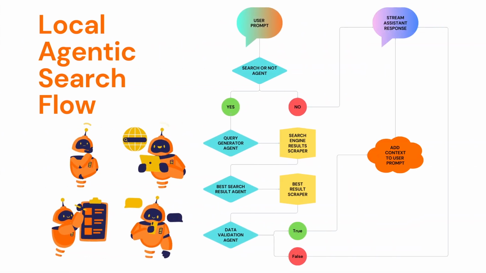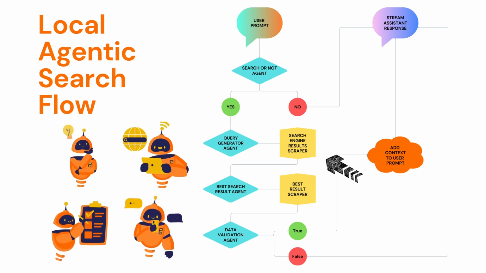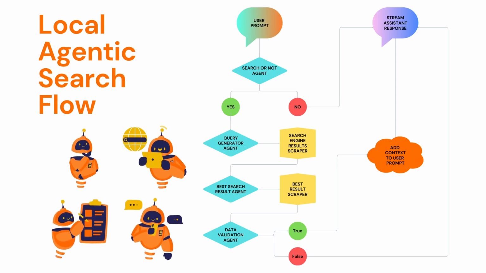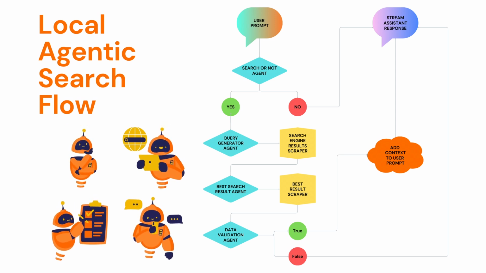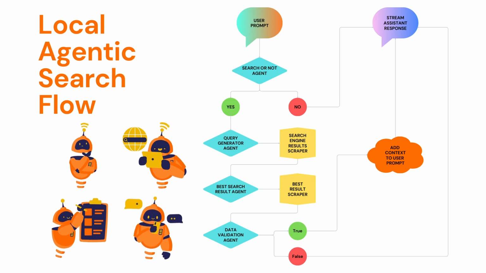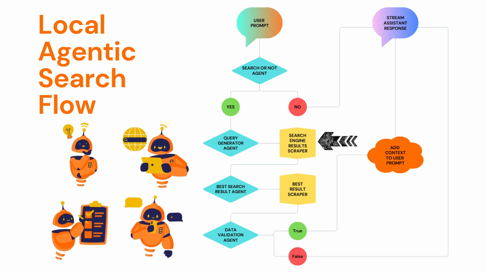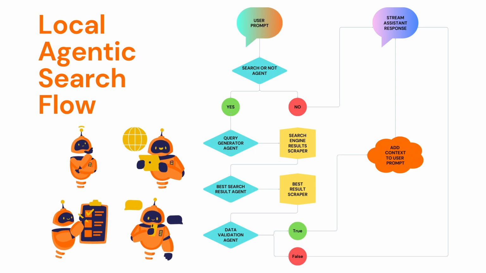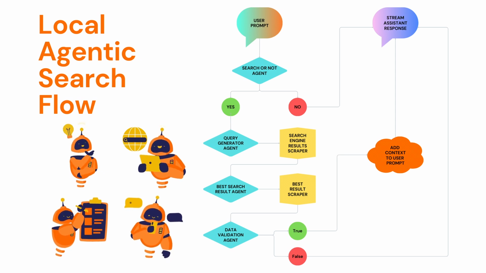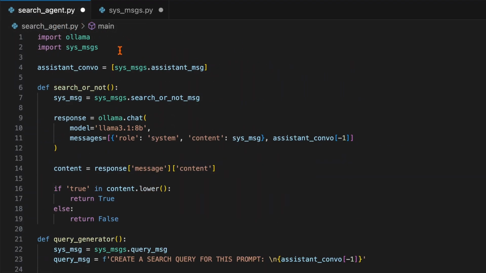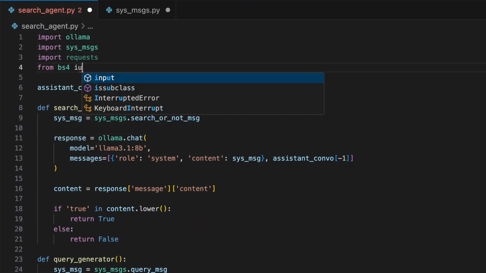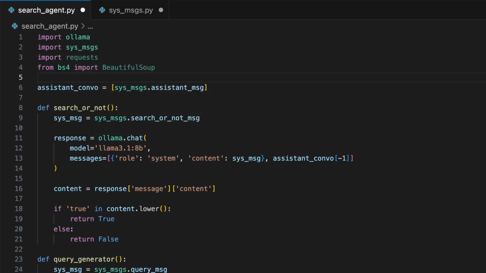Looking back at the agent diagram, we will now see the worker functions in the yellow squares. Think of these yellow squares as the worker functions needed for our program that don't use a language model prompt to accomplish their task for the program. This function will take our AI-generated search query, run it on DuckDuckGo, scrape the 10 best results, title, link, and search descriptions. In searchagent.py, at the top, import requests, and from BS4, import Beautiful Soup, which is the common to use Python web scraping library that I will be using for this program.